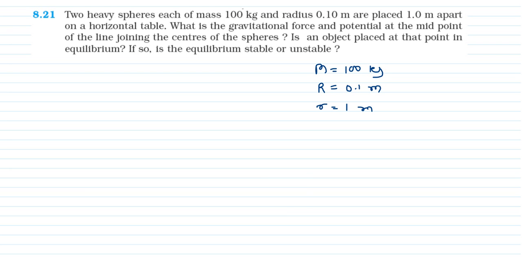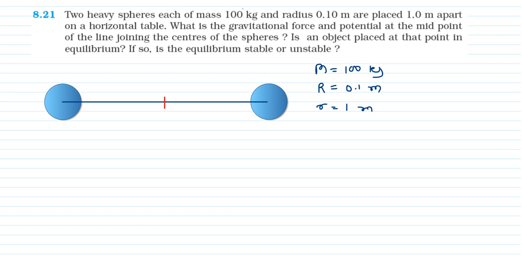Here we can say that suppose it is an object, or you can say it is our sphere. Here we have two such heavy spheres, so they are placed like this. Here we can say from center to center, and the midpoint we are considering, you can say it is your midpoint.